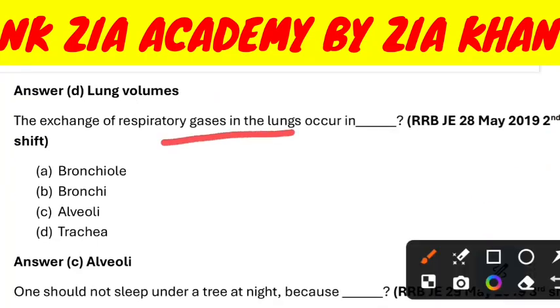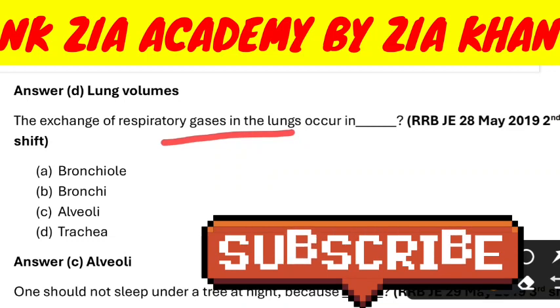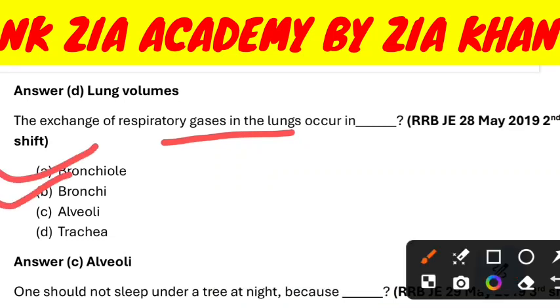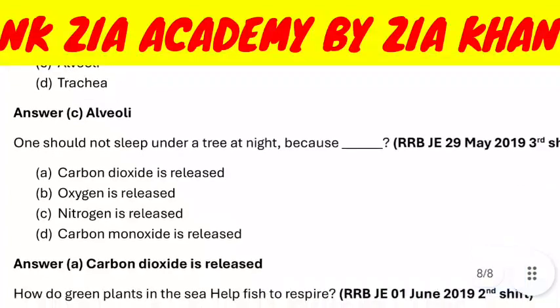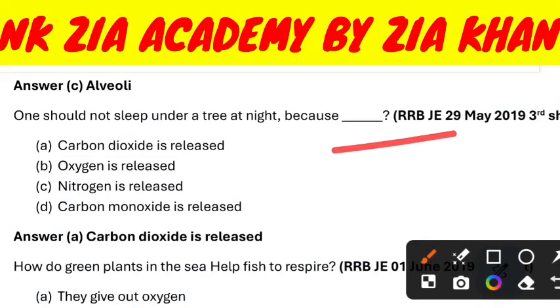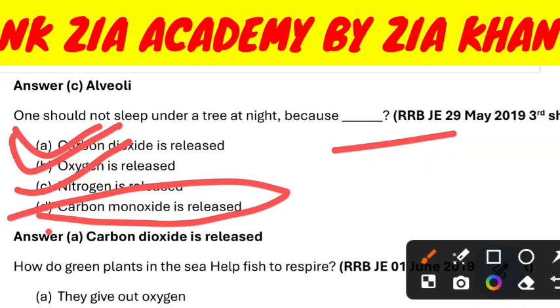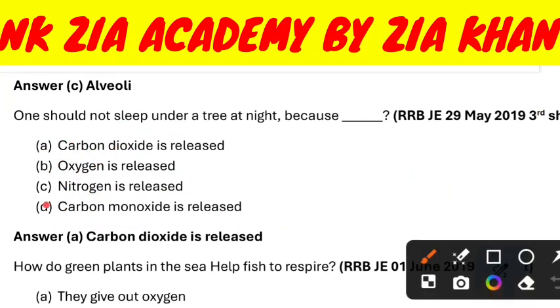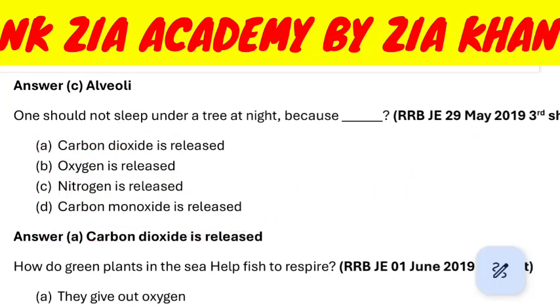The exchange of respiratory gases in the lung occurs in dash dash. Bronchioles, bronchi, alveoli, trachea. Option C, alveoli. One should not sleep under a tree at night because dash dash. Carbon dioxide is released, oxygen is released, nitrogen is released, carbon monoxide is released. Answer is carbon dioxide is released at night.